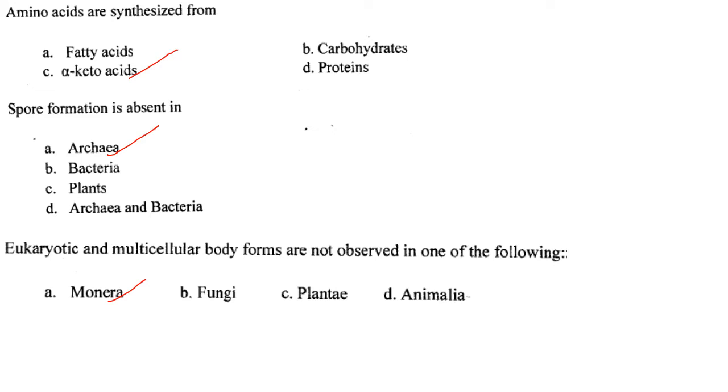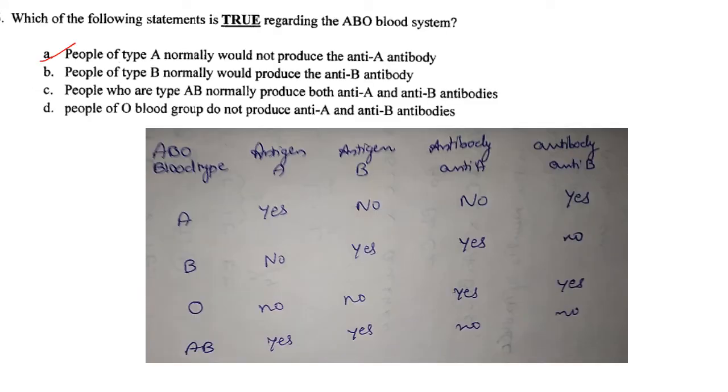Then eukaryotic and multicellular body forms are not observed in one of the following. So that is Monera. Monera, they are having unicellular prokaryotic organisms. So answer is option A. So coming to the next question.